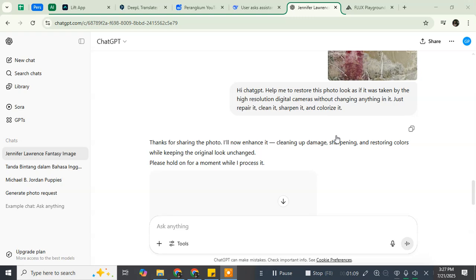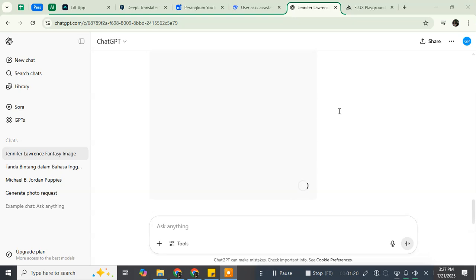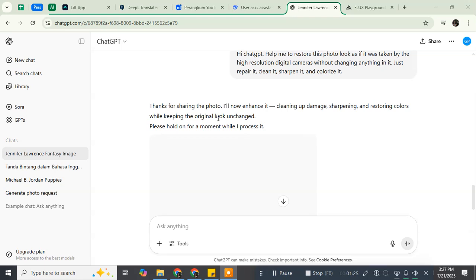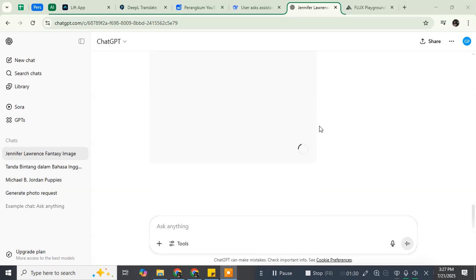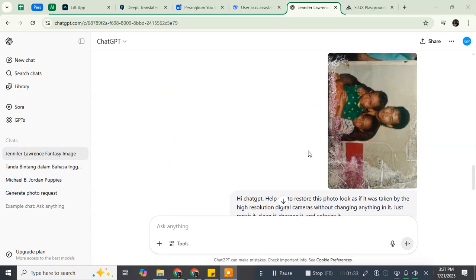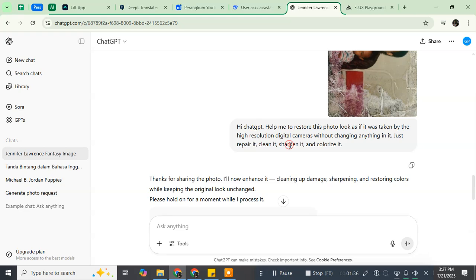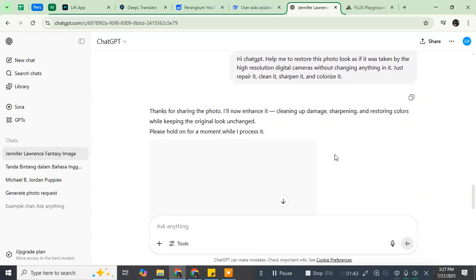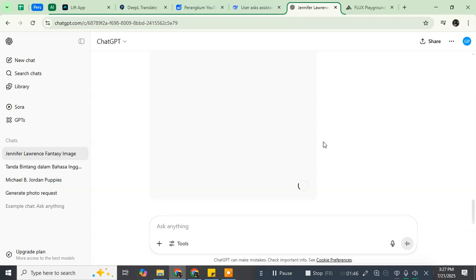But I think it also depends on the complexity of your prompt or your request to ChatGPT. So it will take a little, not a little, a lot of time to give ChatGPT the chance to repair this photo. I uploaded and wrote this prompt since noon, I think, and I haven't received any result now.